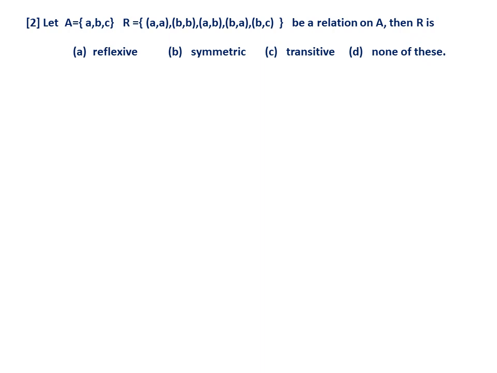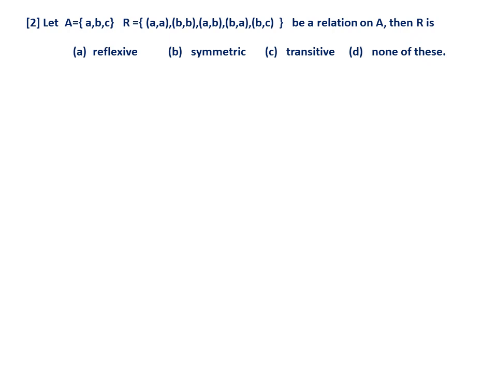Finding whether it is reflexive or not is very simple, because A, B, C are there, C, C is not there, definitely it is not reflexive. Symmetric also not a problem. For example, you can take BC is there, CB is not there, so it's not symmetric. First two are very simple.